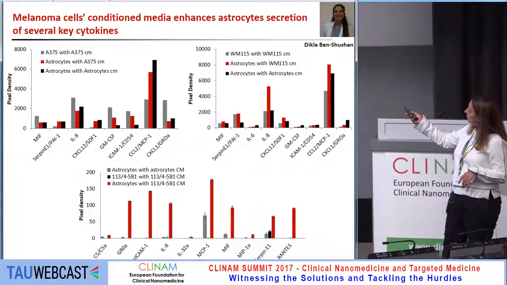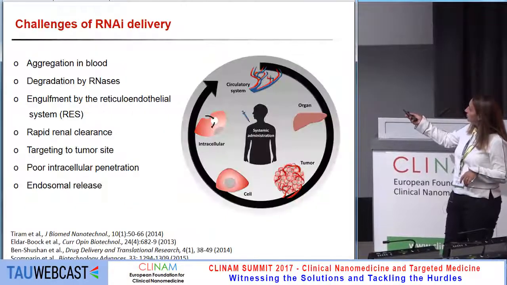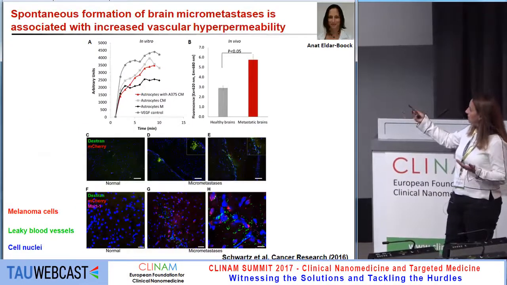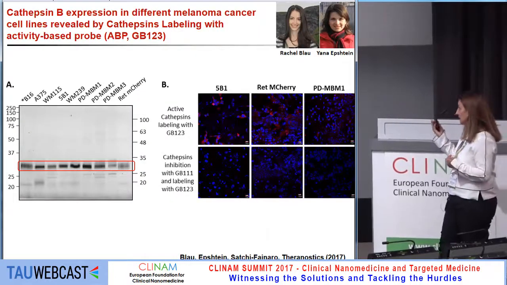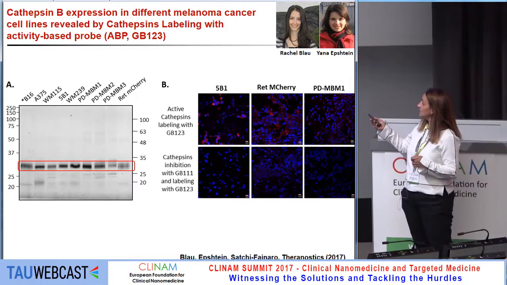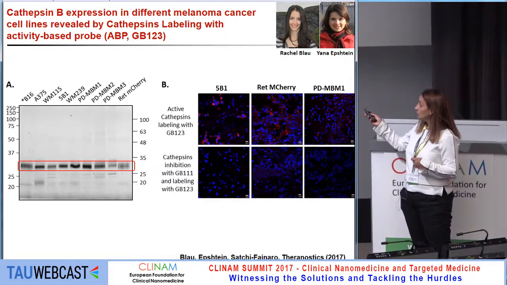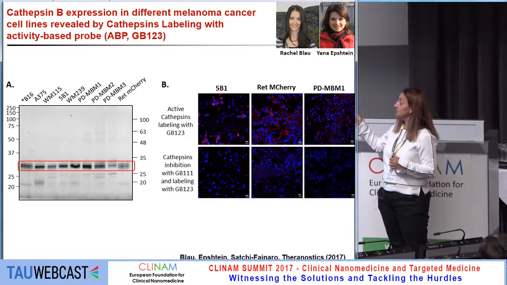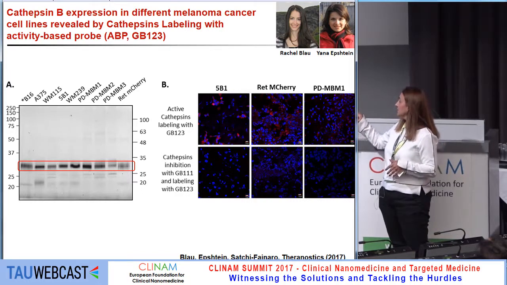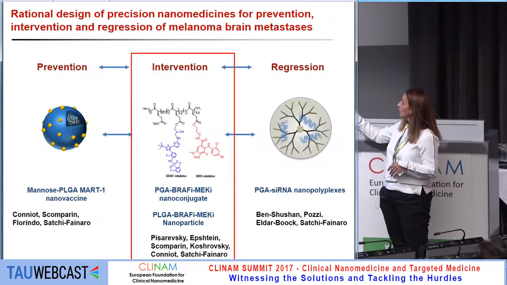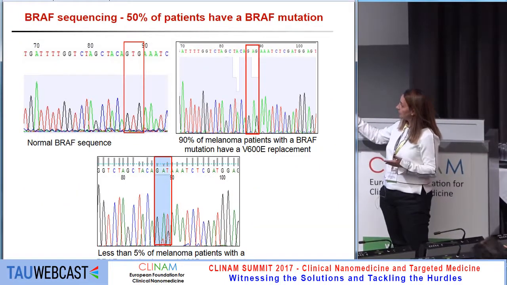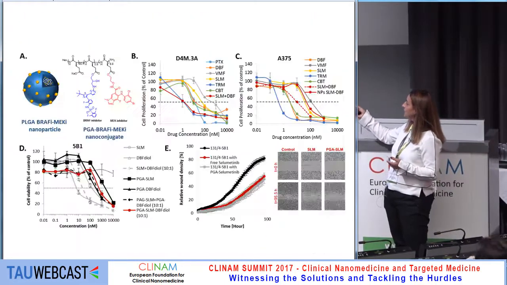So I will move on to the cytokines, just to tell you that we inhibited those cytokines, and they arrived there specifically via the hyperpermeability in the blood vessels. All the melanoma tissues that we tested had very high cathepsin B. Cathepsin B cleaves the polyglutamic acid, then releases the combination of the drugs, the BRAF inhibitor and the MEK inhibitor.